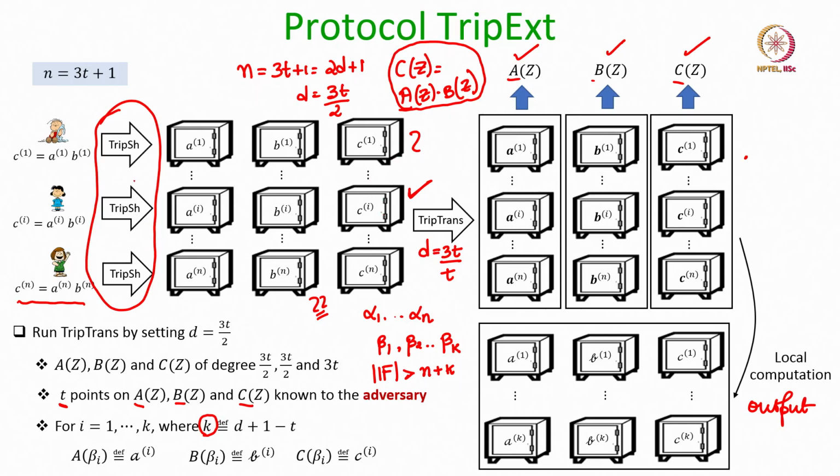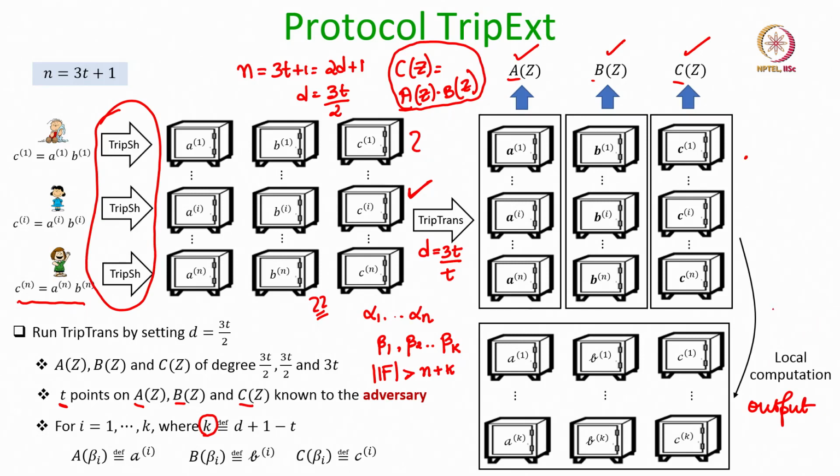That means, at the end of the first instance of triple sharing, the triplet A1, B1, C1 is a multiplication triplet. At the end of the ith instance of triple sharing, the triplet Ai, Bi, Ci is a multiplication triplet, and at the end of the nth instance of triple sharing, the triplet An, Bn, Cn is a multiplication triplet. That means all the inputs for the triple transformation are a bunch of secret shared multiplication triplets. As a result, the output of the triple transformation is a bunch of secret shared multiplication triplets, and since the transform triplets lie on the A, B and C polynomials, the C polynomial is the product of the A and B polynomials.